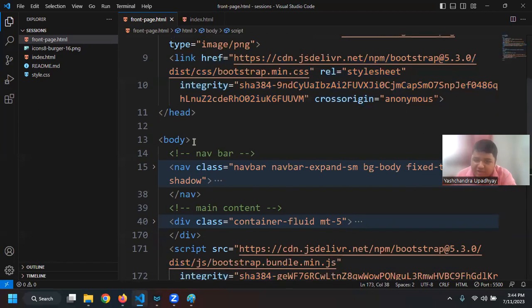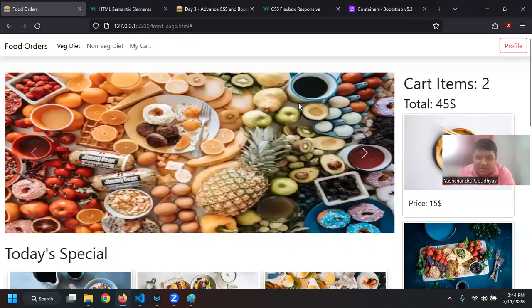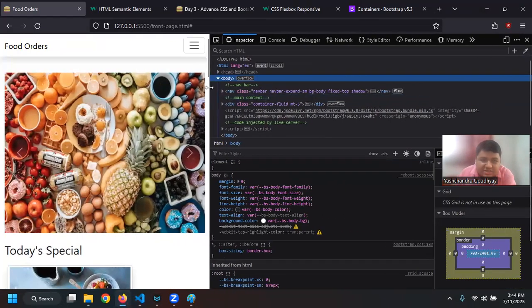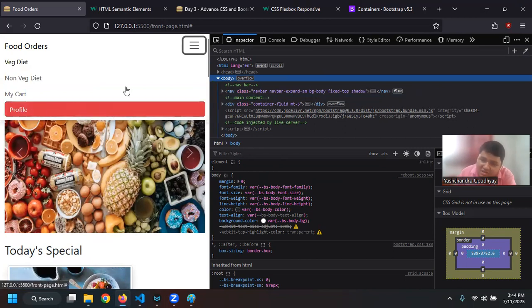Now I'm going to the body, where I'm specifying the navbar section, where I'm saying that I have a navigation bar, and when the screen is small the navbar should not expand, it should collapse, I would say, on the small screen. To do that, I have this class. So let's see it in action. If I press F12 and change the size, then you can see that my navbar has changed. Now I have a logo, and if I click on this menu, now I'm getting the link and then the button itself.